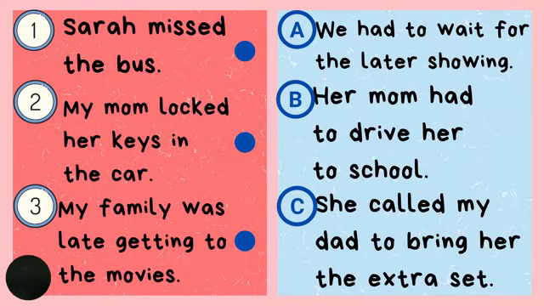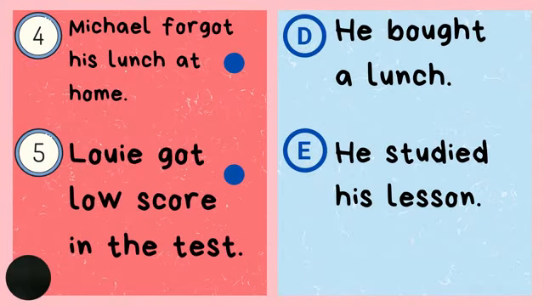Number 1. Sarah missed the bus. Choose your answers from the letters. A. We had to wait for the later showing. B. Her mom had to drive her to school. Or C. She called my dad to bring her the extra set. Number 2. My mom left her keys in the car. Number 3. My family was late getting to the movies. Next, number 4. Michael forgot his lunch at home. Letter D. He bought a lunch. Or E. He studied his lesson. And number 5. Louis got low score in the test.